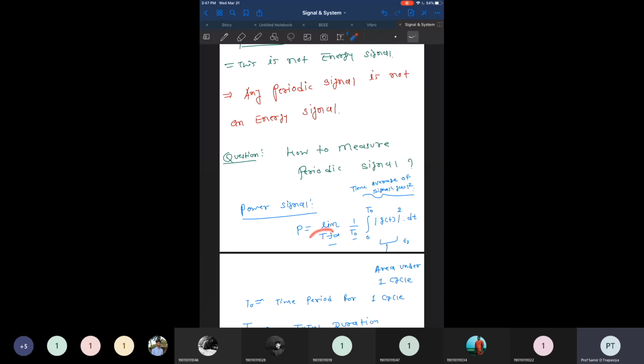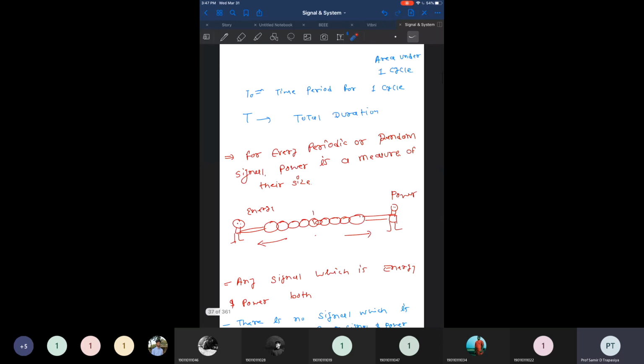We find the power for a signal which has an infinite duration. So we find the energy for one cycle, as it is a periodic signal. Whatever you consider for one period, the same prevails for the other periods or cycles also. So we can find the energy for one cycle and divide by the time period T0. So we are getting the energy per time unit, and this energy per time unit is known as power. So this example we have taken.